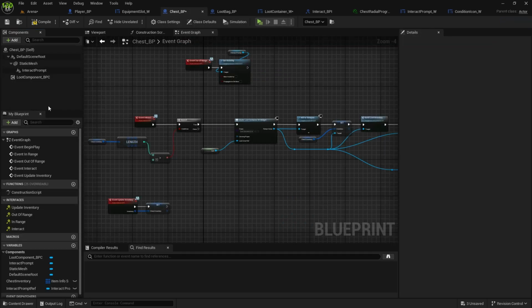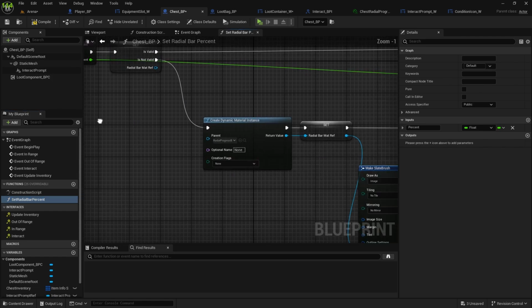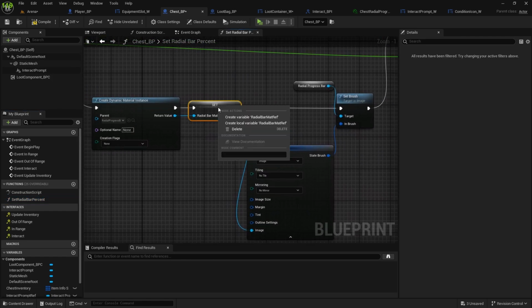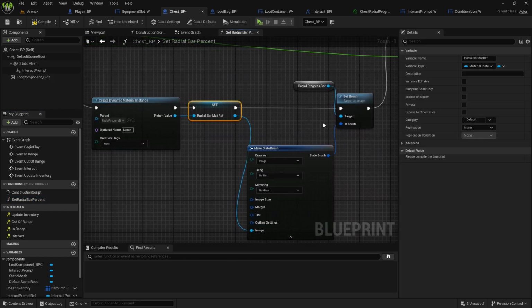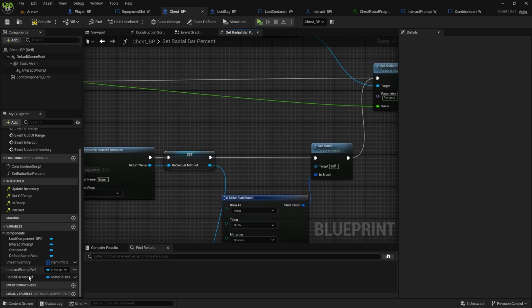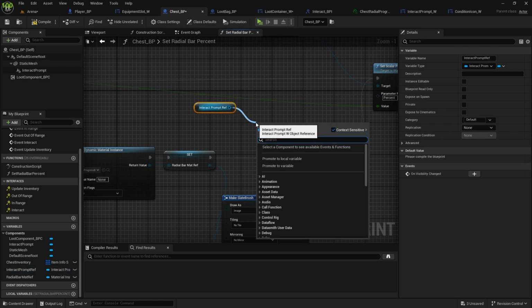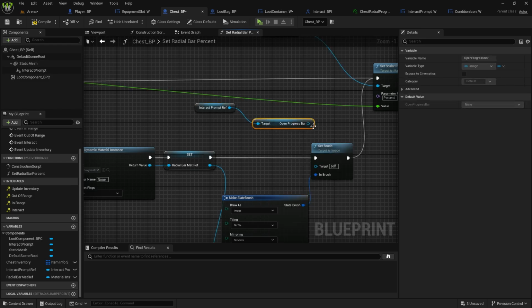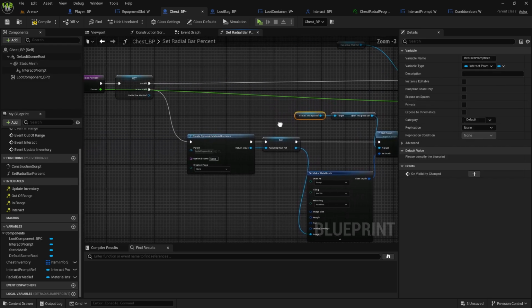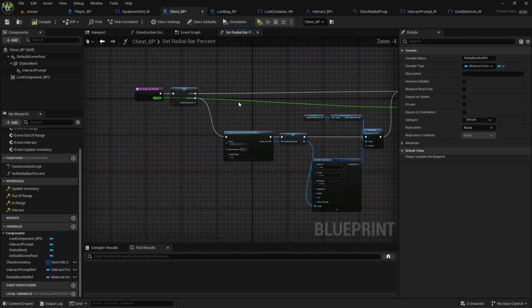Copy it, just paste it. There we go. Here we need to create this variable. Radial progress bar, we will remove it from here and we will get the interact reference, and from there we can get open progress bar and connect it to set brush. That is pretty much all we need here.